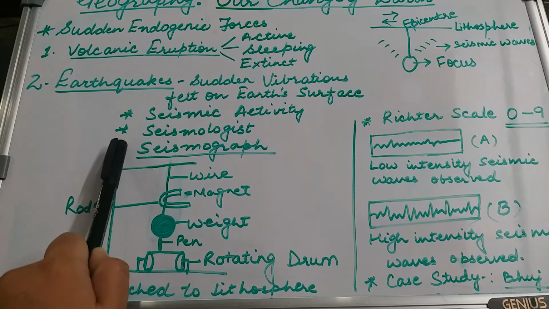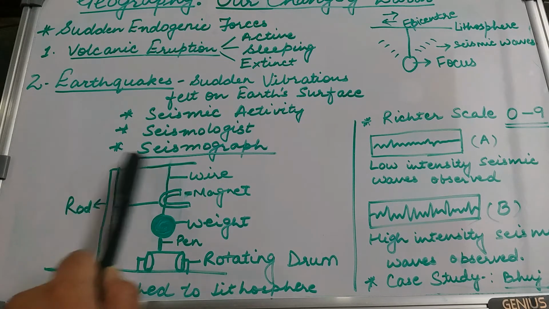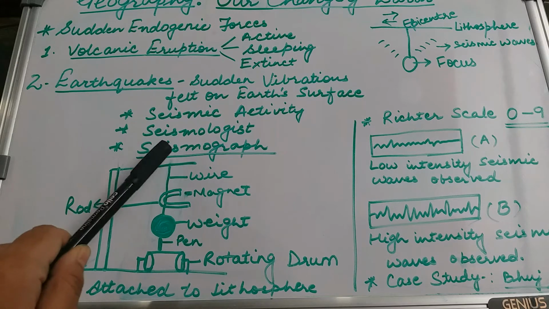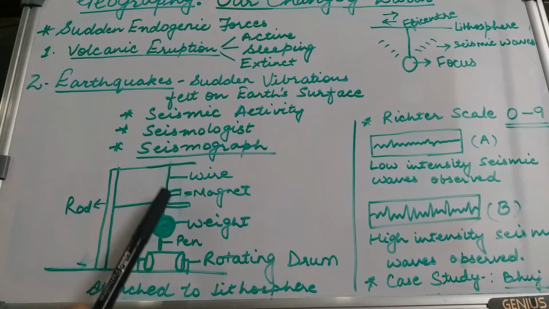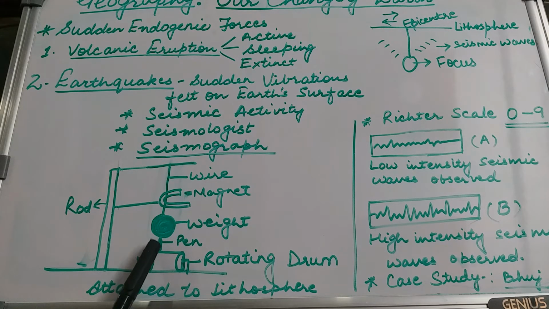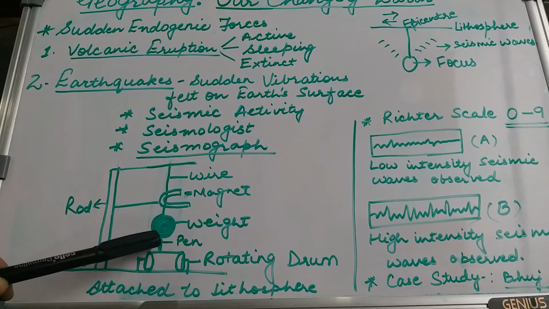So a rod is fixed to the land so that whenever a seismic activity starts, this particular instrument comes into being. A wire is put and a magnet is attached to it. Through this magnet, a weight is suspended and this weight is attached with a pen. This pen will move on this rotating drum. This rotating drum is more like a tissue paper roll. It will keep on rotating and certain marks will be made with this pen.